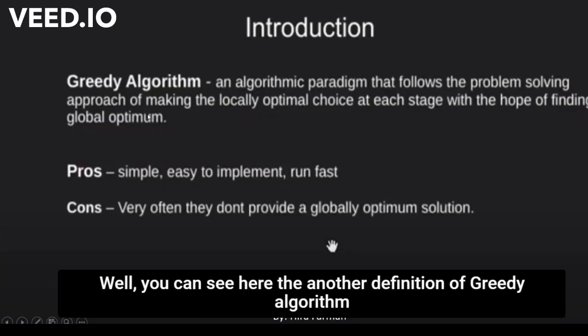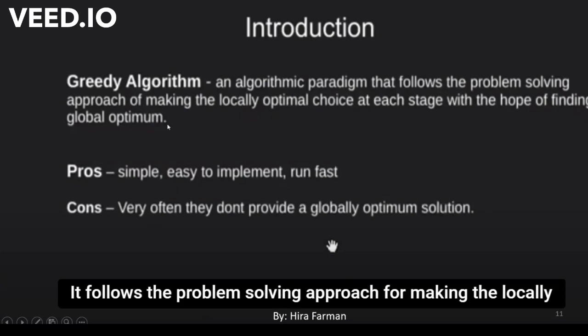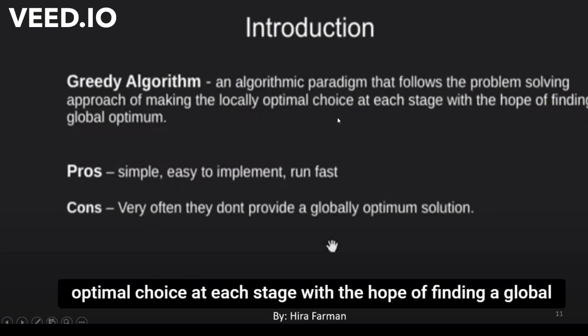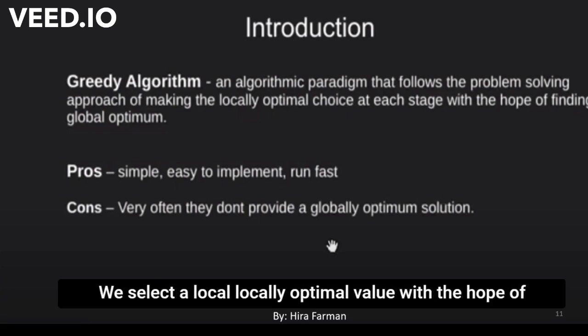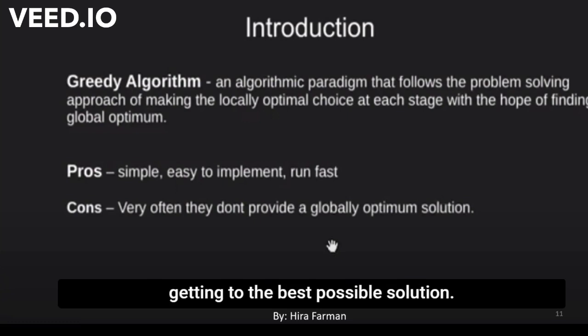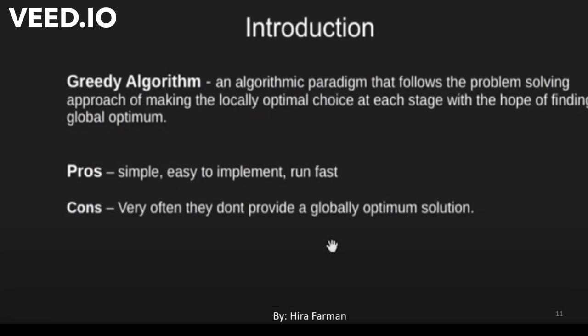You can see here another definition of greedy algorithm: an algorithm paradigm that follows the problem solving approach of making the locally optimal choice at each stage with the hope of finding a global optimum. As I already told you, at each stage we select a locally optimal value with the hope of getting to the best possible solution, and this is a useful programming methodology.